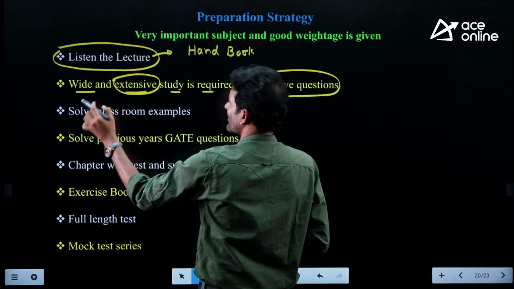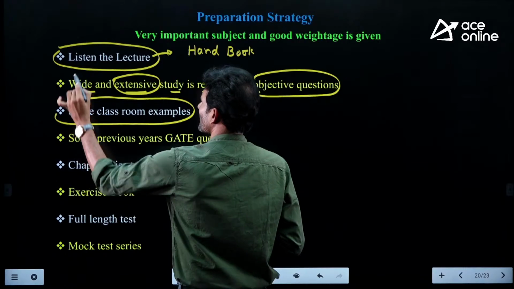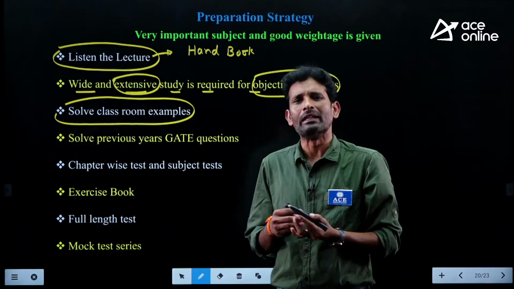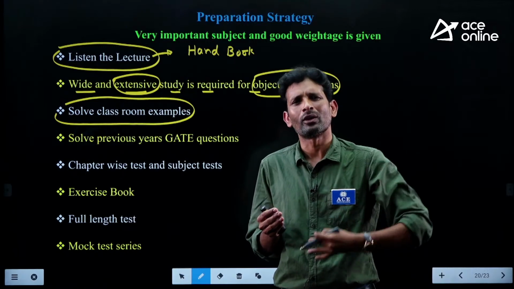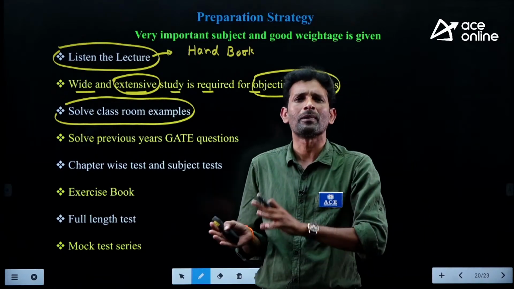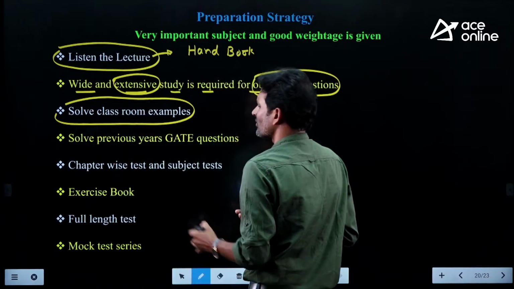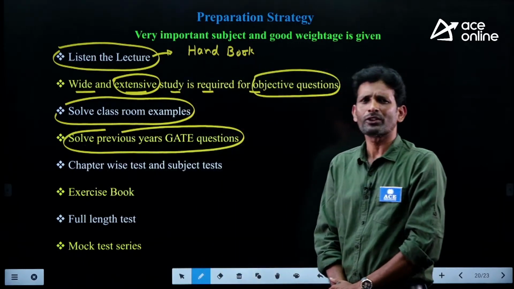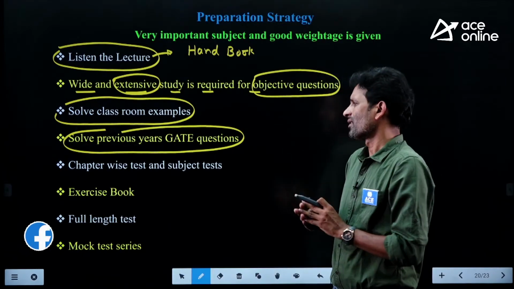Then after doing this, try once again to solve the classroom examples that we discussed in the classroom session. Again, without any deviation, try to solve them. When you solve them, you can identify where you are lagging and where you are strong in the subject, so that accordingly your strategy and plan can be changed. After solving the classroom examples, try to solve the previous year GATE questions by applying the concepts.